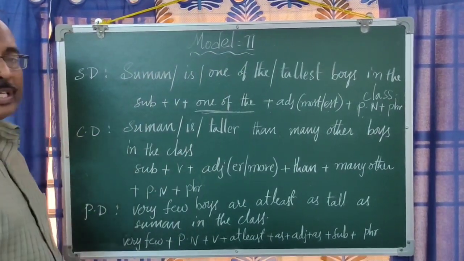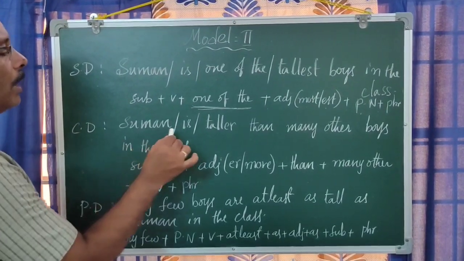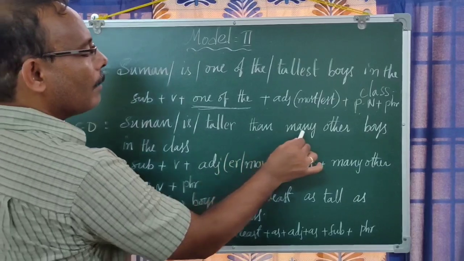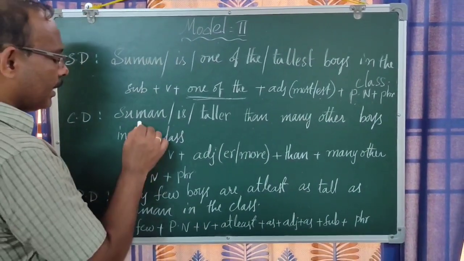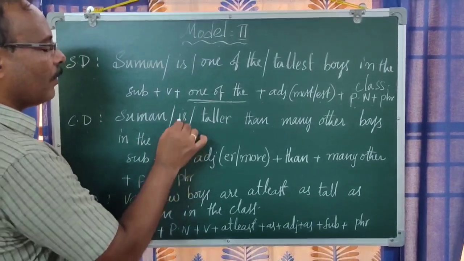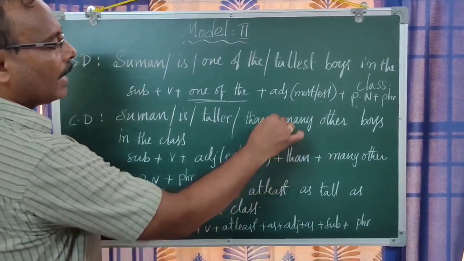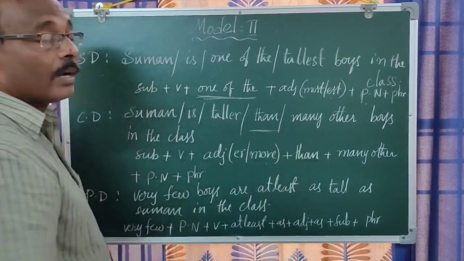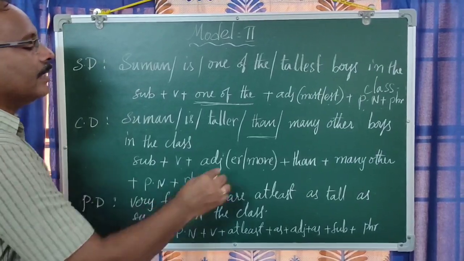And the second one, CD, that means comparative degree. "Suman is taller than many other boys in the class." Of course it is clear that the subject Suman is given, and the verb. Next, adjective with "er" or "more", and "than" is a must. I told you in the first model also that whenever we speak of the comparative degree, "than" is a must.